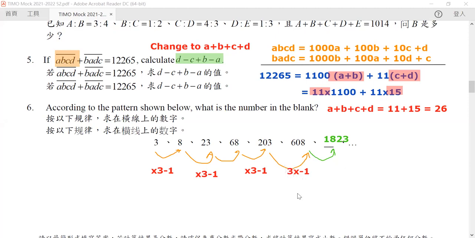So this is the end of question number 6. Is there any question for question number 6? If not, then we will proceed to the next topic.